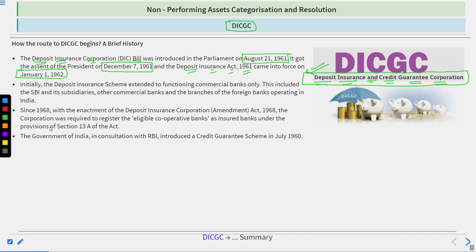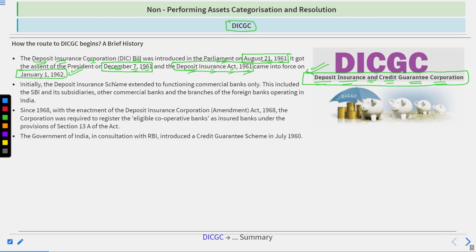All right, that was a thing. So that's how the thing actually began on August 21, 1961, when the bill was introduced in the parliament. The President provided his assent on December 7, 1961, and as the result of this, the Deposit Insurance Act 1961 came into the picture on January 1, 1962.